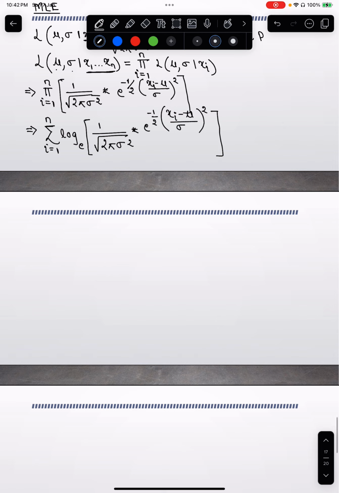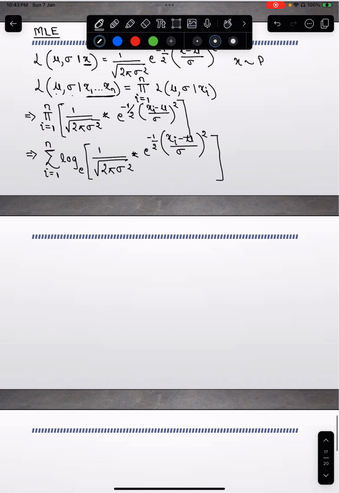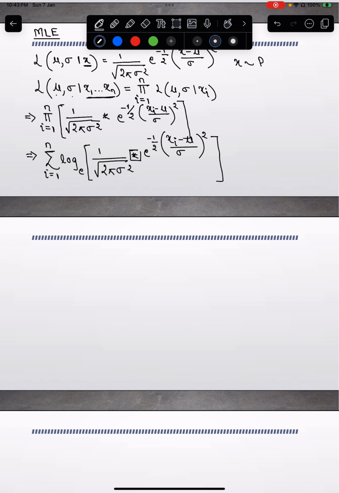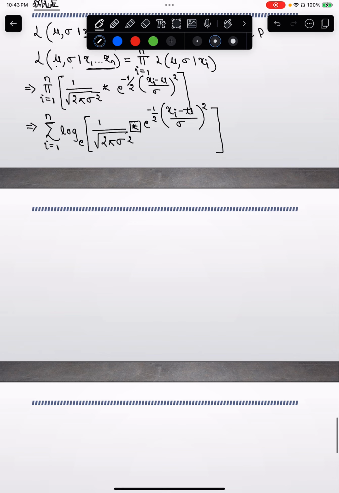Fine. So what I can do now is, since there is a multiplication term here, I can again use the property that log of a times b splits into log a plus log b. So this is nothing but the summation i equal to 1 to n of log base e, let me write this in brackets, log base e of 1 by x, which I can write as x to the power minus 1.